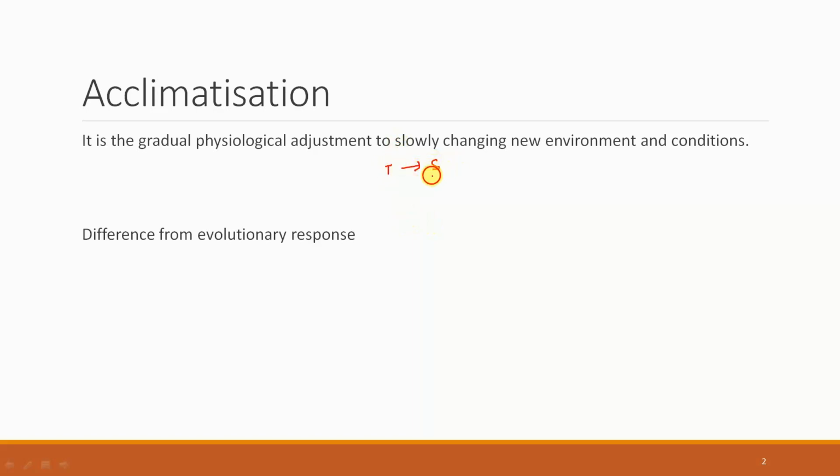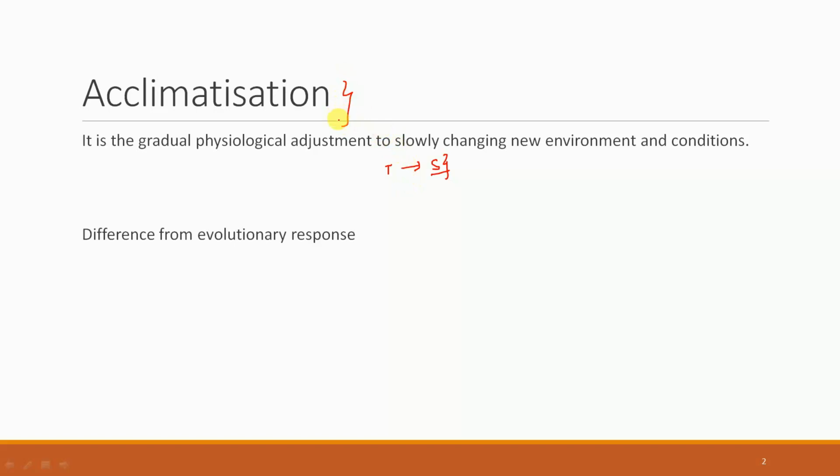So in this particular zone, the animal has three options. Either the organism can go into a rest period, which is about hibernation and incubation, or the organism can migrate from that particular region, or third, the organism can adjust to that region. And if this adjustment is taking place, that is, a gradual physiological adjustment to a slowly changing new environment and new environmental conditions, then that is what is known as acclimatization.